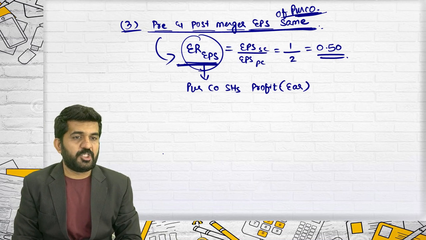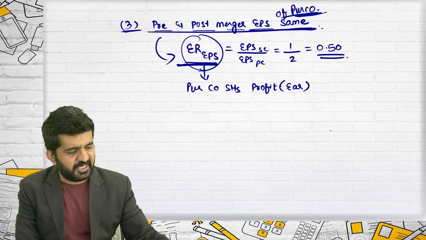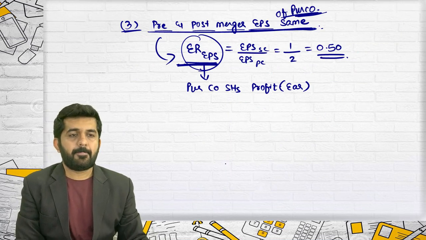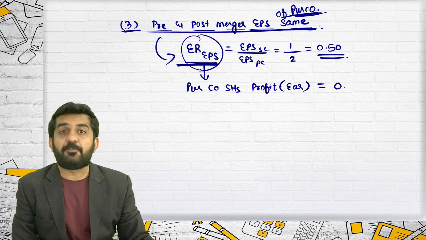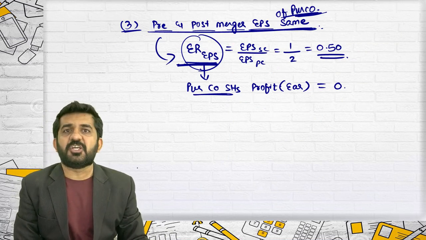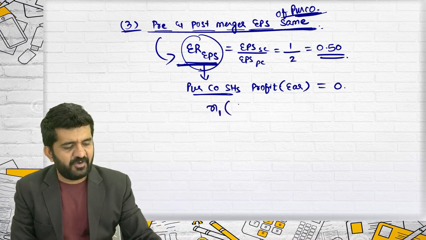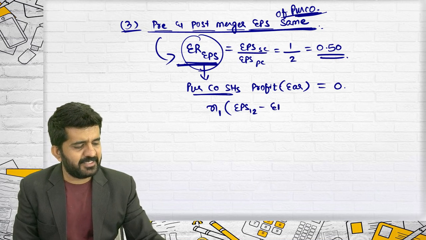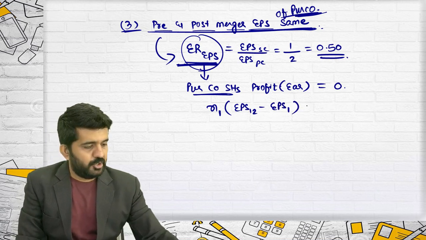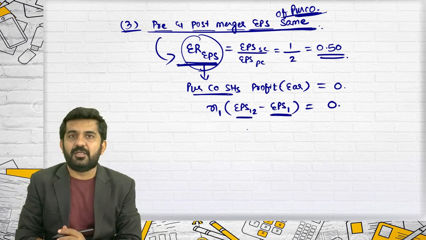Purchasing company's shareholders' profit in terms of earnings if exchange ratio is based upon EPS and synergic gain is 0. It will be 0? Both will be 0. Net profit will be 0. And I want purchasing company shareholders' profit or loss. How do you find it? N1 into post-merger EPS, that is EPS 1-2 minus EPS 1. So this will be 0 when these two are equal.